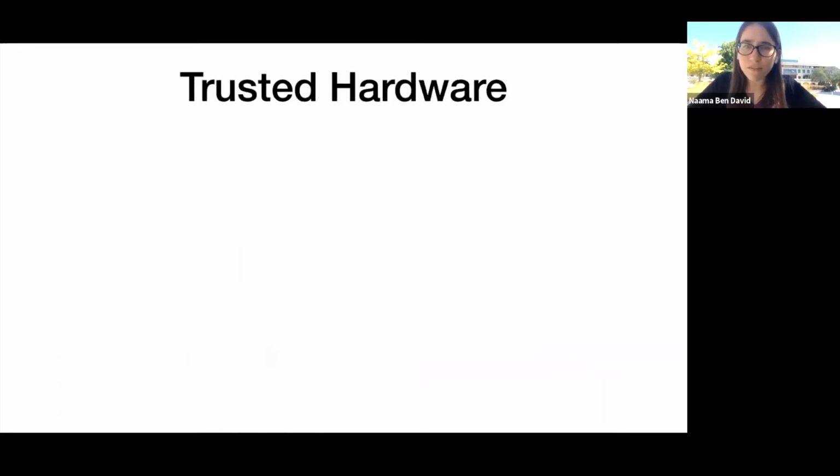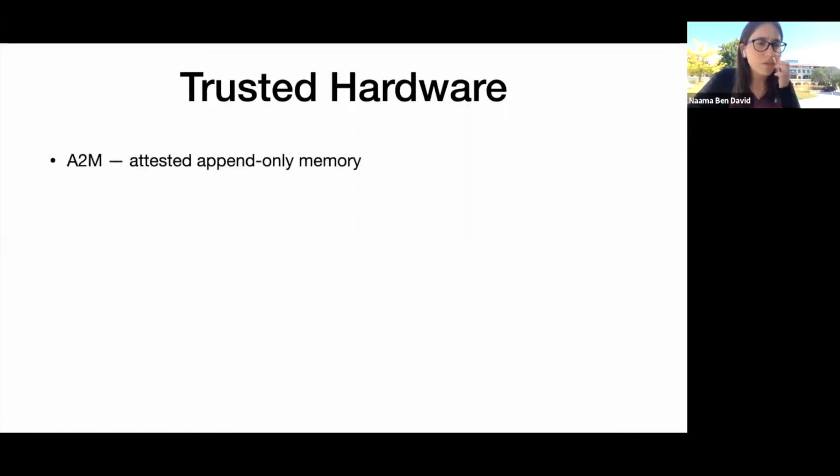However, there have been a lot of different ways to implement trusted hardware. I just want to give you an overview of the kinds of trusted hardware that exist, to give you the idea that there really are many different ways of doing this. There's attested append-only memory, or A2M, which gives each process a trusted log that it can append to but never change anything in. It can also produce a trusted attestation showing that it did put something in its log.